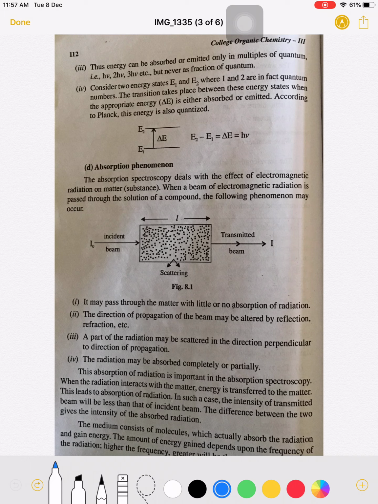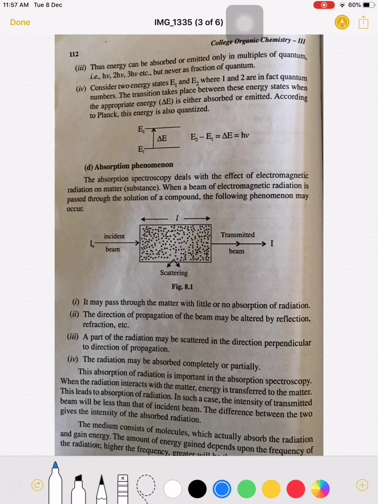When electromagnetic radiation is passed through the absorbing solution, the light may be absorbed, or there may be no absorption, or the direction of propagation of the beam may be altered, or some part of the radiation may be scattered through the solution, or complete absorption of radiation takes place. This absorption of radiation is important in absorption spectroscopy. So in absorption spectroscopy, we are studying how much radiation is absorbed by the absorbing solution.